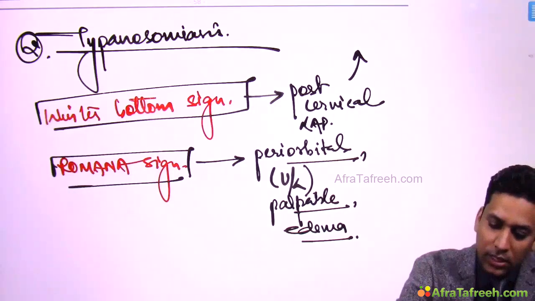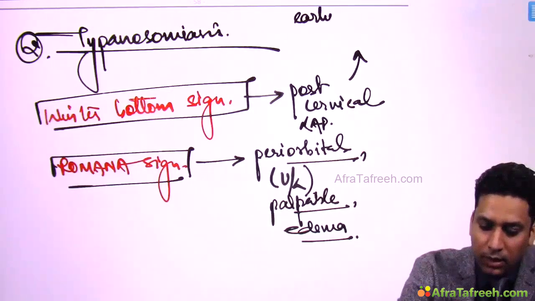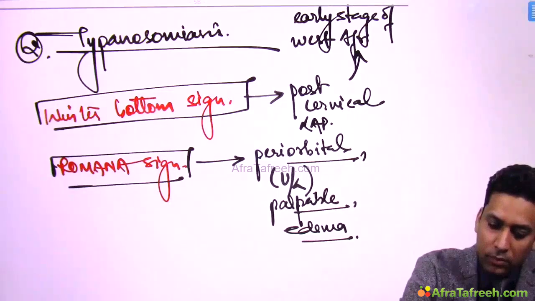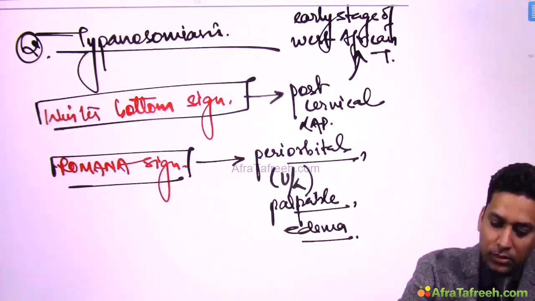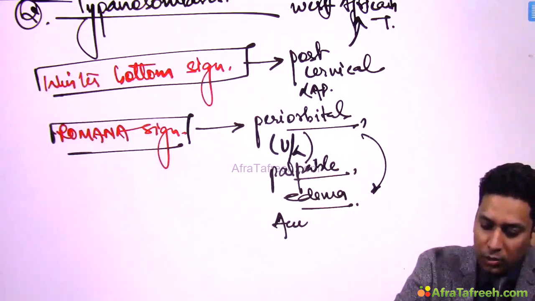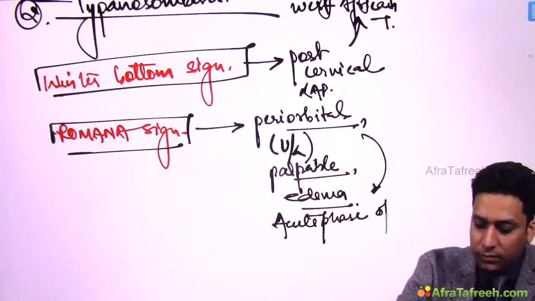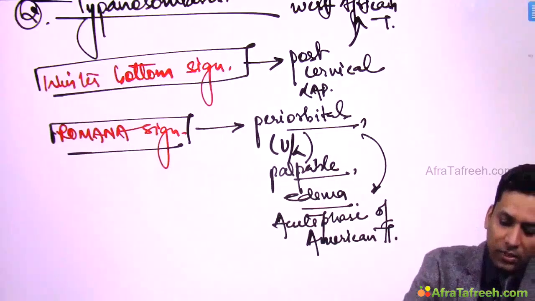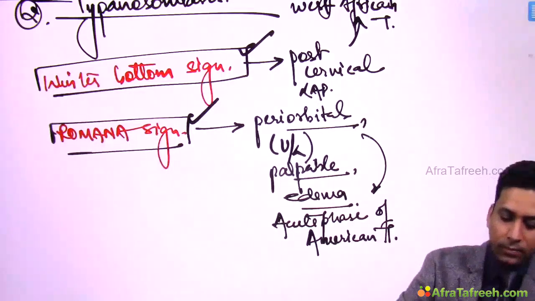Winterbottom sign is seen in early stage of West African trypanosomiasis, while Romana sign is seen in acute phase of American trypanosomiasis. So remember these two signs, Winterbottom and Romana sign.